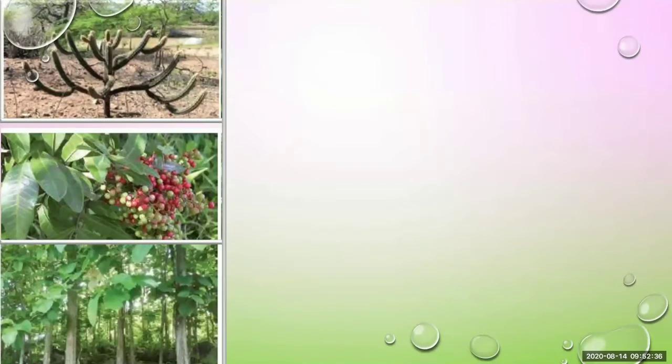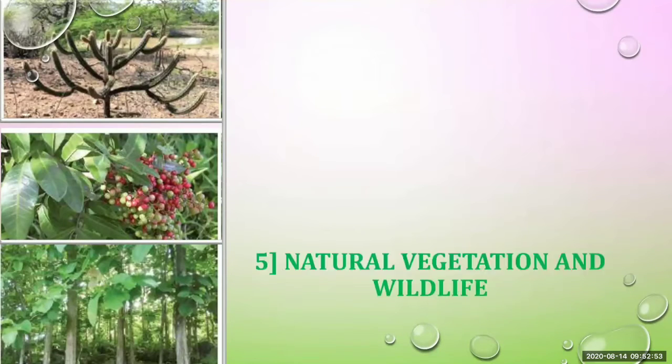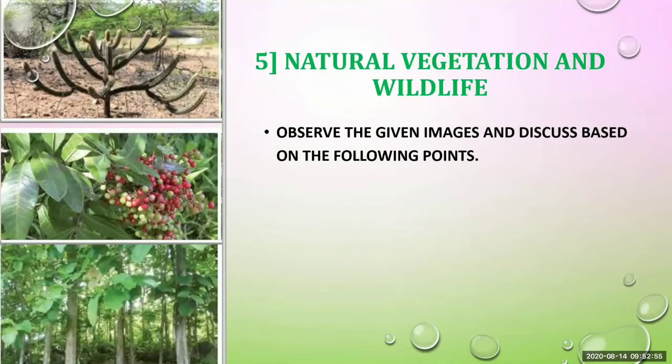You have also learned the features which are responsible for these climatic conditions of both the countries. In this period, we will learn about natural vegetation of both India and Brazil. So let's start our fifth chapter, natural vegetation and wildlife.